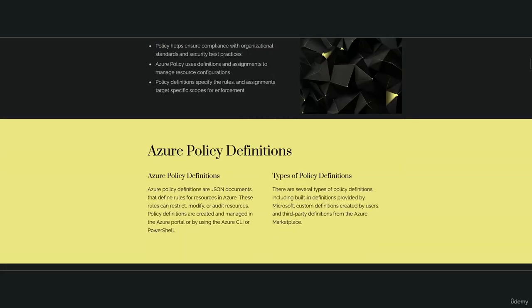Azure Policy Definitions. Azure Policy Definitions are JSON documents that define rules for resources in Azure. These rules can restrict, modify, or audit resources. Policy definitions are created and managed in the Azure portal or by using the Azure CLI or PowerShell. Types of policy definitions. There are several types of policy definitions, including built-in definitions provided by Microsoft, custom definitions created by users, and third-party definitions from the Azure Marketplace.